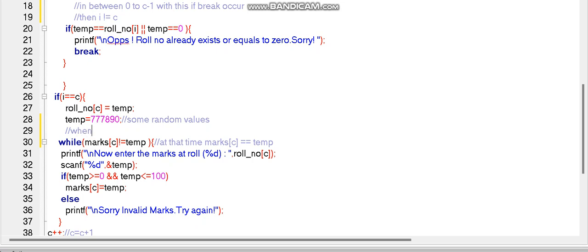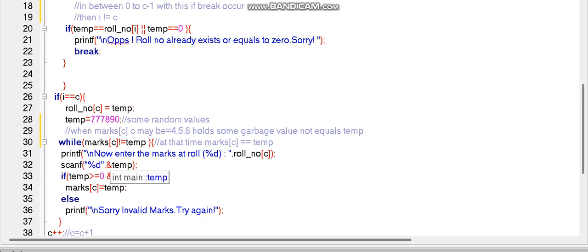when marks of C may be equal to 4, 5, 6 holds some garbage value not equal to temp. At that time, for that roll number we are using this temp.